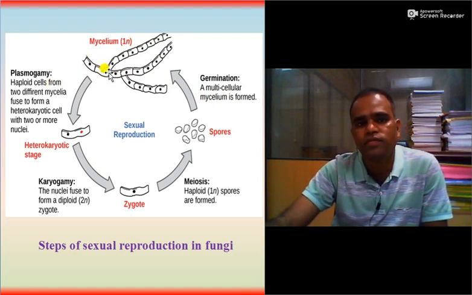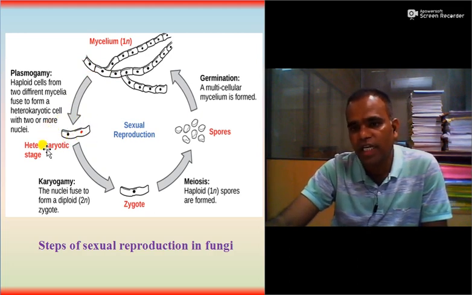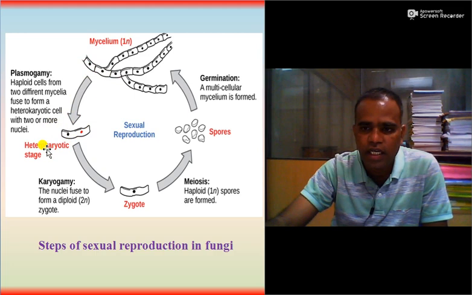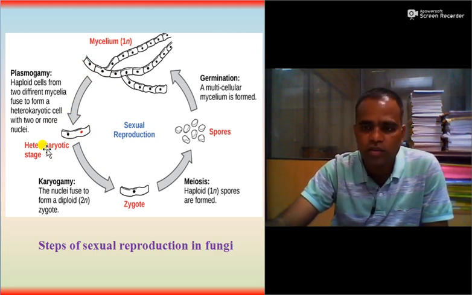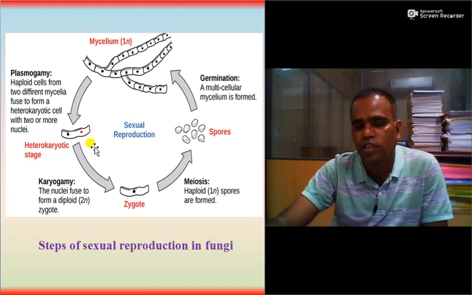Haploid cells from two different mycelia fuse to form a heterokaryotic cell with two or more nuclei, and it is called the heterokaryotic stage. Hetero, different, karyon, nucleus. So it is the heterokaryotic stage.